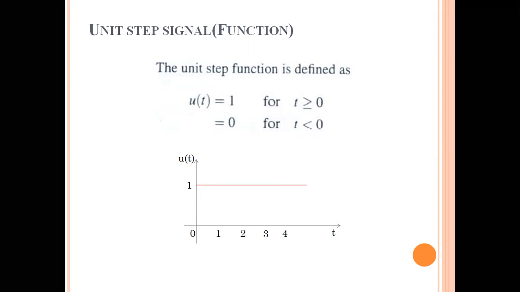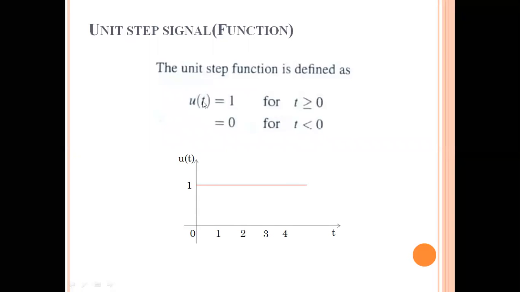Now please see here, the unit step function is defined as u of t equal to 1 for t greater than or equal to 0, and u of t equal to 0 for t less than 0. So this is the mathematical representation of the unit step signal or unit step function. Mathematically, the unit step signal is denoted with u of t. Please remember the notation u of t, because throughout signals and systems we are using this particular terminology.